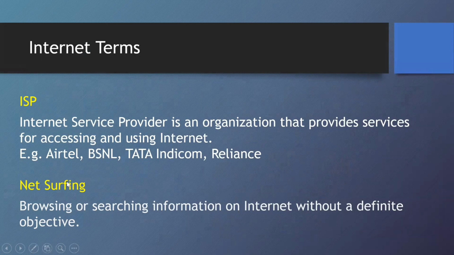The next one is net surfing. Net surfing is basically just searching or browsing information on the internet without a definite objective. So when you go and find an interesting page, you go through the different links on the page, which take you to different web pages and give you more information, right? So you just go there and surf the internet or search information without any kind of objective, just finding one interesting link and moving to another without any kind of target. That is called net surfing.